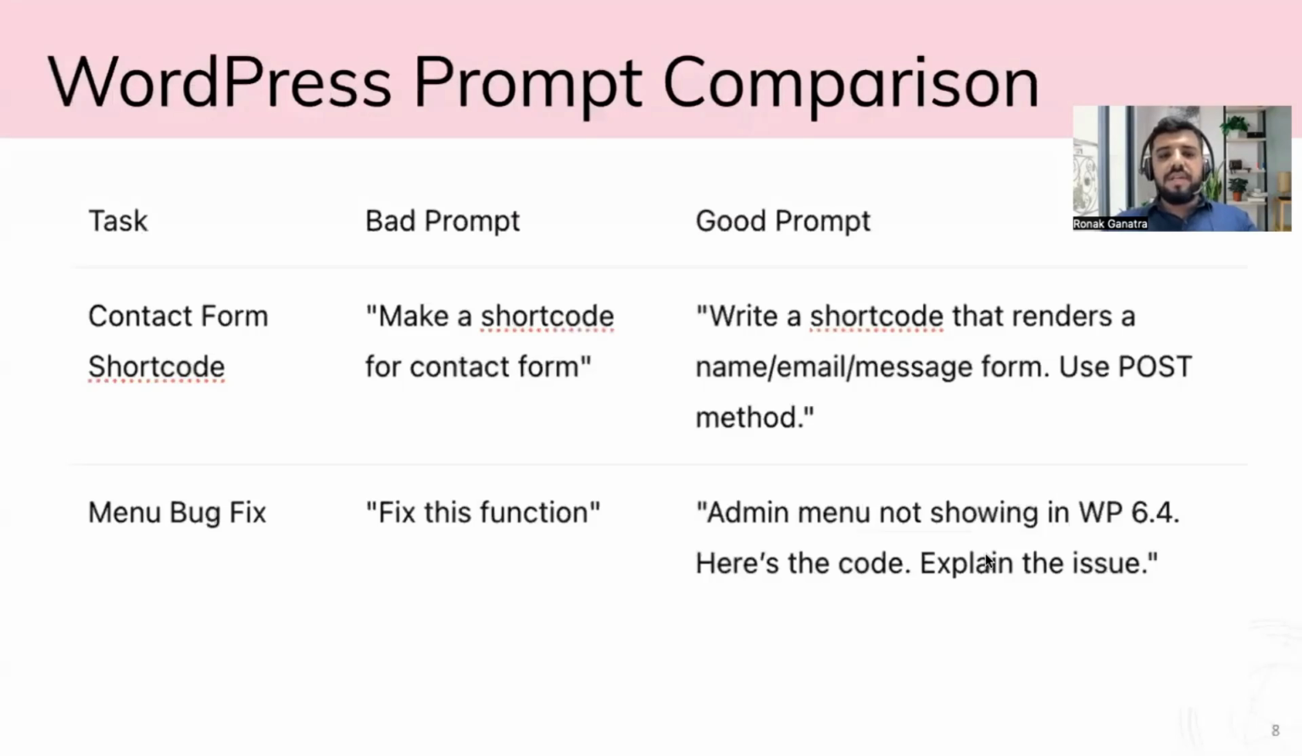Let me share some comparisons in WordPress. For example, we did the menu bug fix prompt in the previous slides. And here is one more: make a shortcode for a contact form. This is not a better prompt. But what if we want a perfect solution in one prompt and do not want to play more with AI? We can give more instructions in the first prompt only, right? Write a shortcode that renders a name, email, message form. Here we have said which fields we want: name, email, and message.